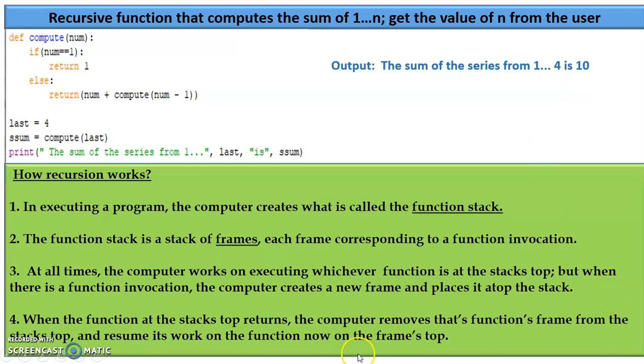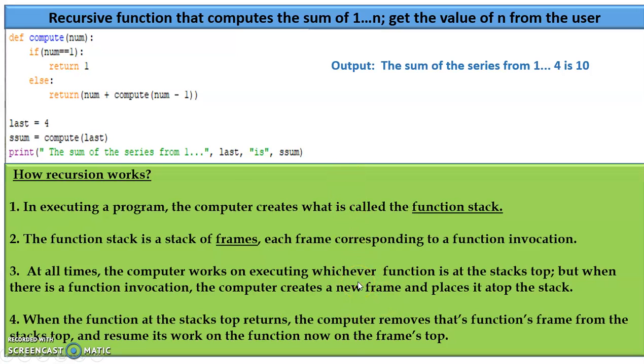But when there is a function invocation, the computer creates a new frame. Then imagine how many frames are created. Keep thinking. In the next slide, I'll show you diagrammatically. It places the frame at the top of the stack. Fourth, when the function at the stack top returns, the computer removes that function's frame from the stack top and resumes its work on the function now on the stack top. These third and fourth points you'll clearly understand when I show you diagrammatically. I hope you understood these two.